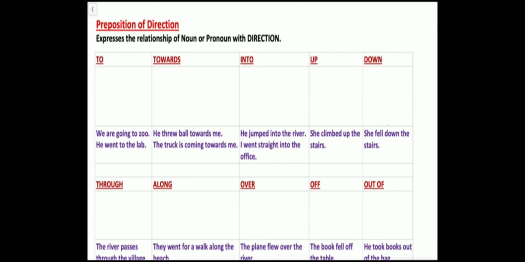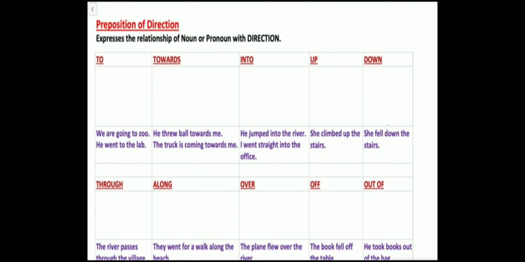Along: they went for a walk along the beach, parallel to something, like a walk along the road, a walk along the beach, just walking parallelly. Over: the plane flew over the river. We talked about over, something that crosses above you. Off: the book fell off the table. It is falling down from the table, so it fell off the table.